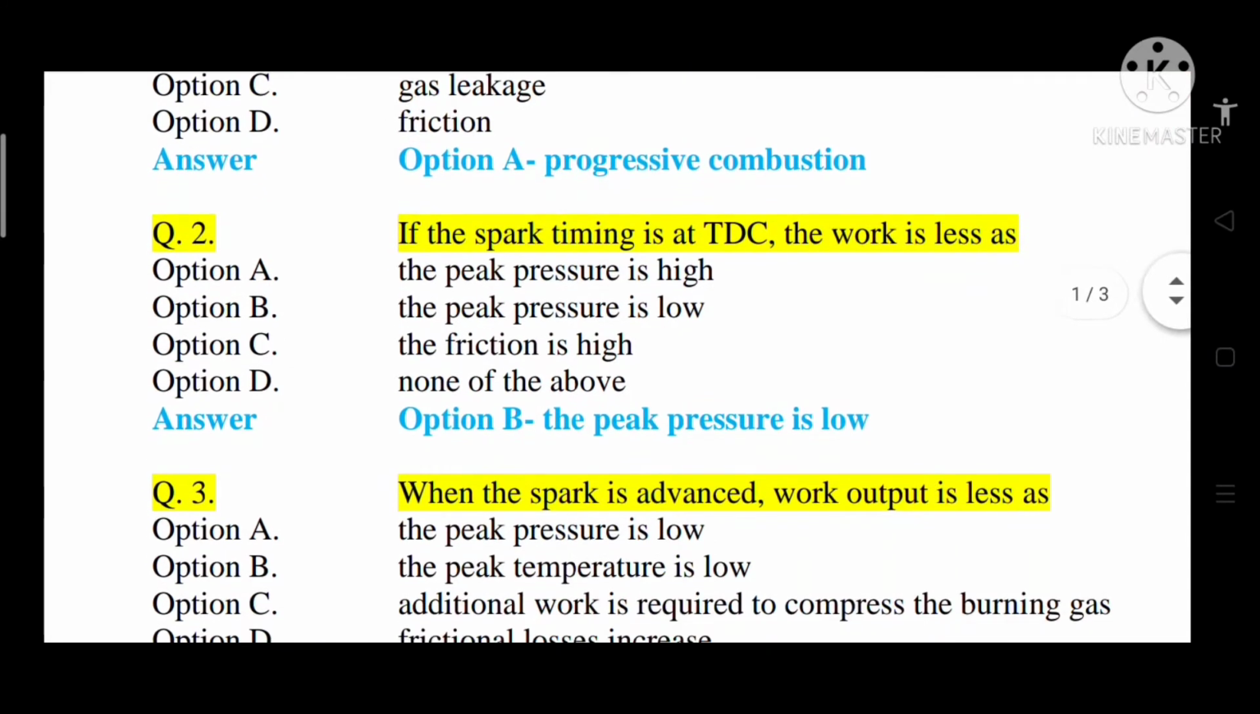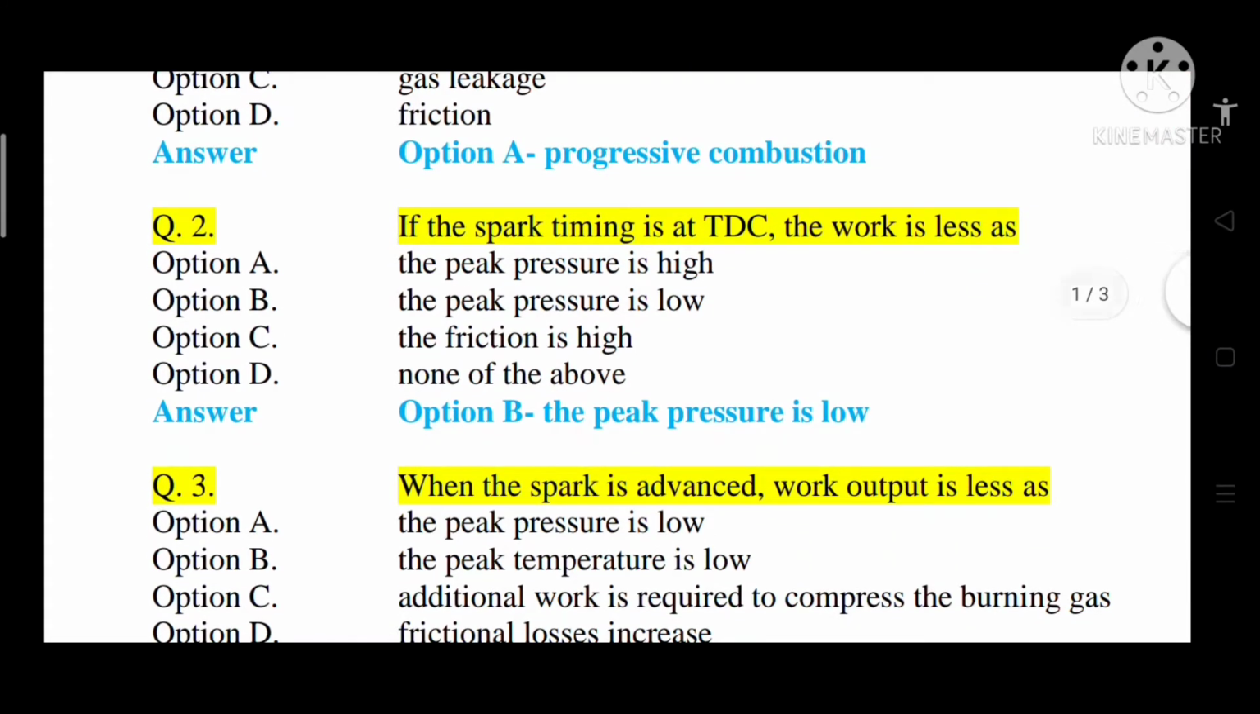Question number 2, if the spark timing is at TDC, that is top dead center, the work is less as, options are: A, the peak pressure is high; option B, the peak pressure is low; option C, the friction is high; option D, none of the above. So correct answer is the peak pressure is low.